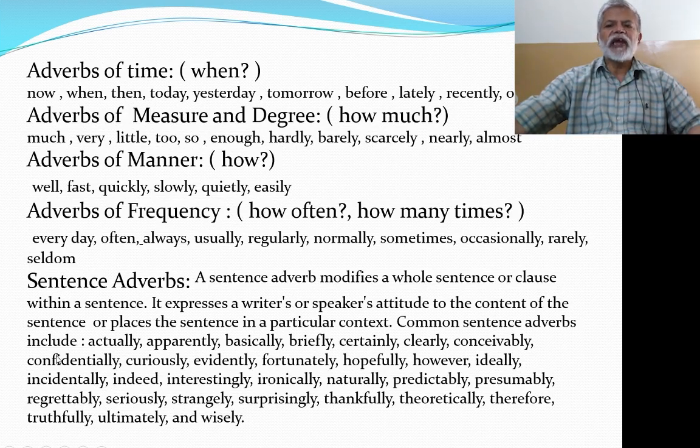Common sentence adverbs include actually, apparently, basically, briefly, certainly, and many others that I have written down there. So these adverbs show how a speaker or writer views an action or how certain actions are related to the topic, how they are related to the context.